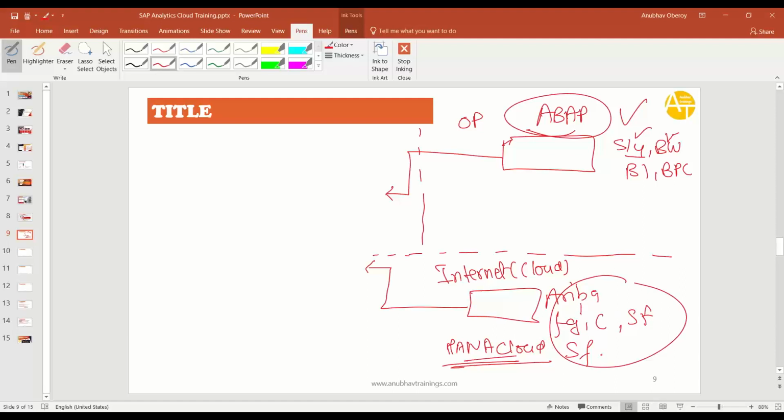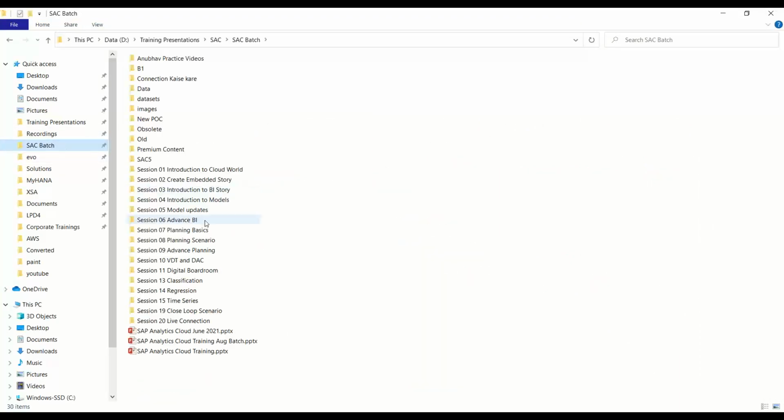I have downloaded this data already from demo systems, as and when I visit a customer or any demo system in my career. Usually a lot of demo systems you come across in your career. I have already gone through these demo systems and downloaded the data, and that data set is available with me. So we will be utilizing this data set in our training.